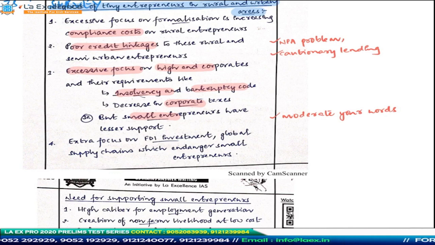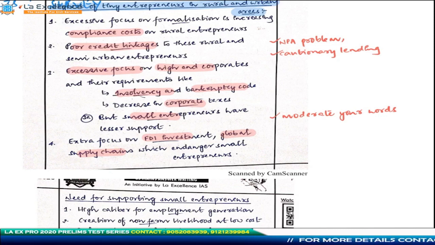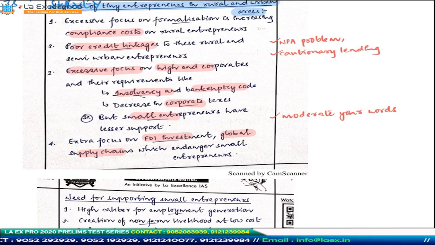Next, he moves forward and talks about FDI investment, global supply chains, etc. So when these things come into the country, they are going to establish their own firms and so on. This will decrease local employment. So he's trying to establish how tiny entrepreneurs are neglected in the economy at the moment, but at some point he has also given me points to go against measures like FDI investment and so on, which are also good. So he was supposed to adhere to some kind of balance in his thought. Other than that, it seems to be fine.